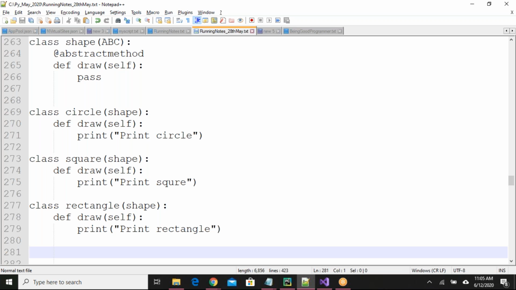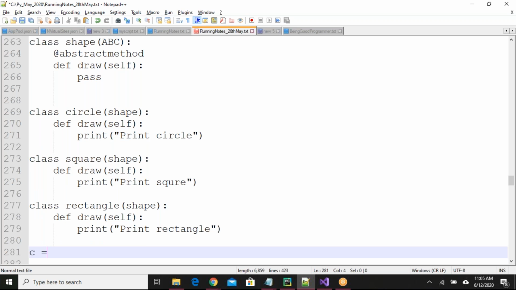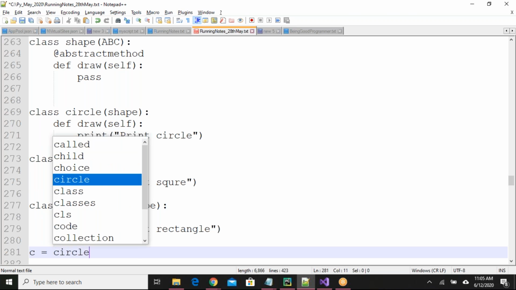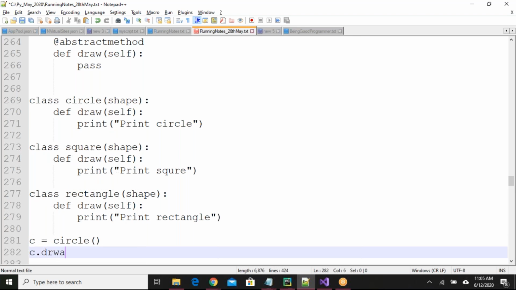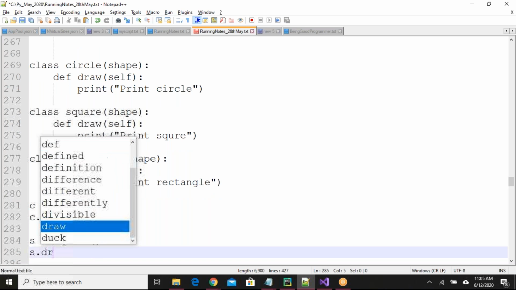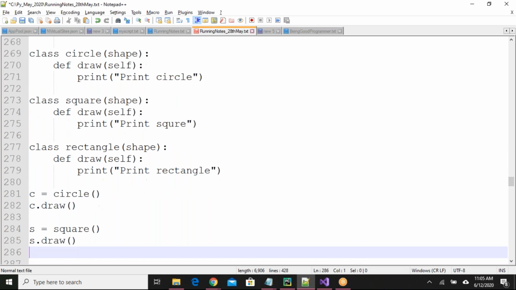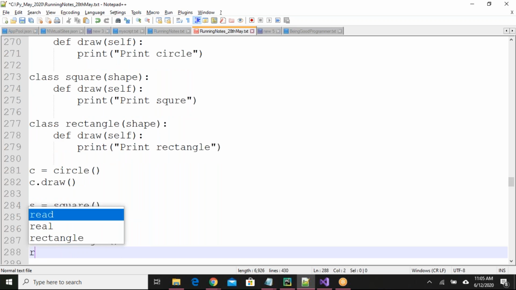So I can create an object for circle. For example, c equals to circle, and I can confidently say c dot draw. Okay, right? I can also create an object for square, s dot draw, r equals to again rectangle, r dot draw.